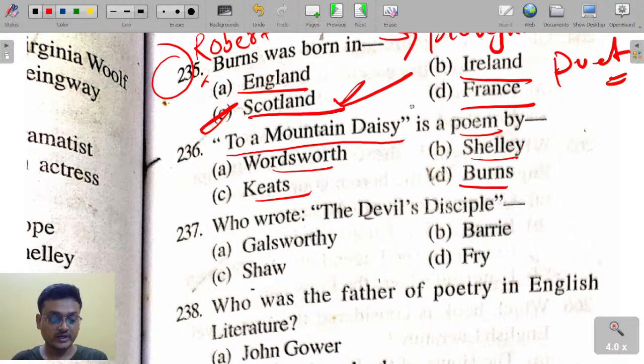So this poem, To a Mountain Daisy, was written by Robert Burns, the Scottish poet.